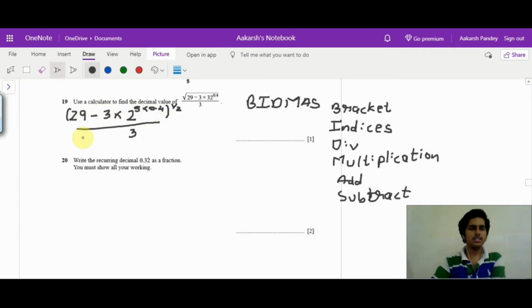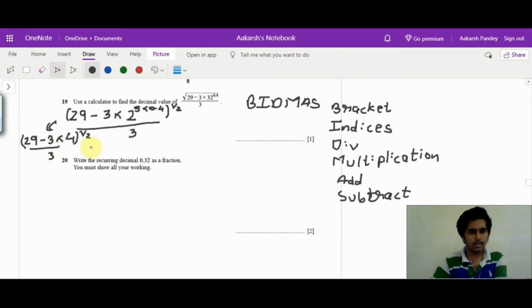So this, I can write this as 29 minus 3 into, this part will turn out to be 2 square. 2 square is 4. Now square root of this by 3.